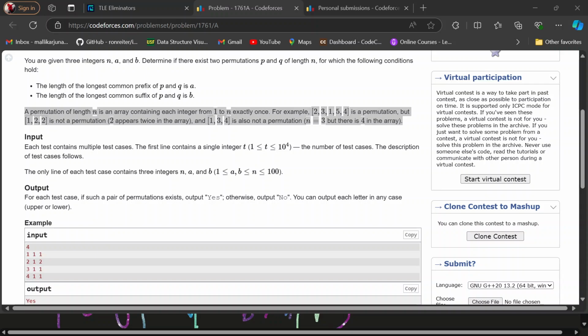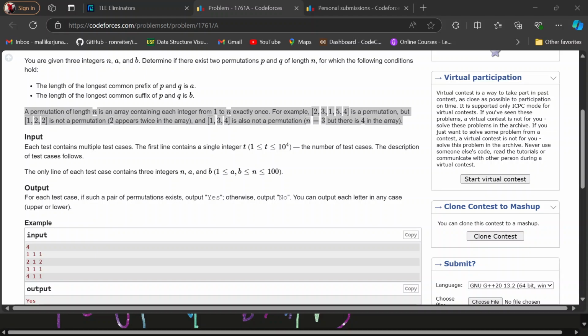Let's try to get yes for 4. Whenever we can get 4 as the length of the common prefix between p and q, 1, 2, 3, and 4. Here we have 3, and here we have 4. Then 1, 2, 3, 4, 1, 2, 3, 4. The length of the common prefix is the same, and the common suffix is also 4.